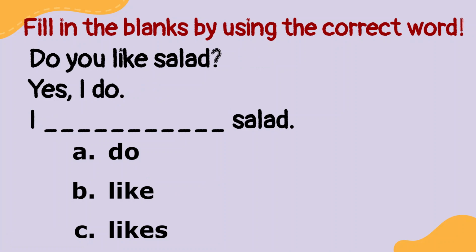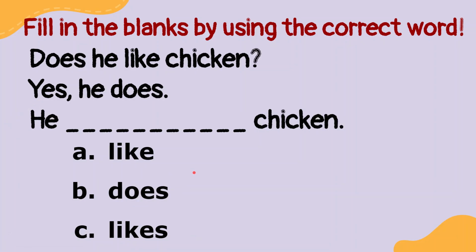Now, how about this one? Do you like salad? Yes, I do. I blah blah blah salad. Do, like, or likes? If the subject is I, we have to use like. I like salad. How about this? Does he like chicken? Yes, he does. He blah blah blah chicken. Of course, we have to use likes. He likes chicken.